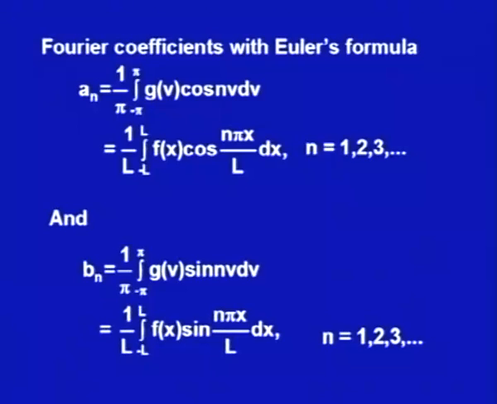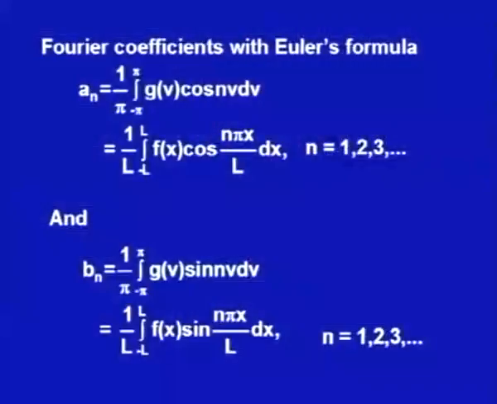So now we have got the Fourier series for any periodic function. The period could be any period p, which we are saying is equal to 2L, just for our convenience. That can be obtained using Euler's formula.